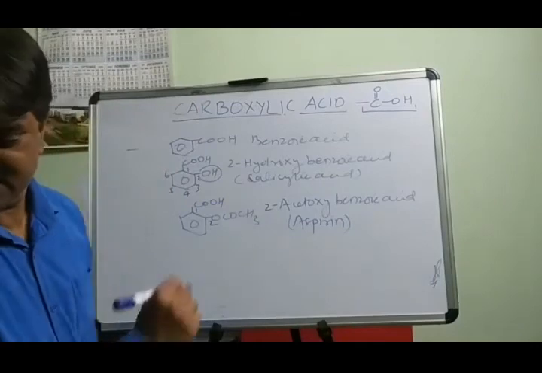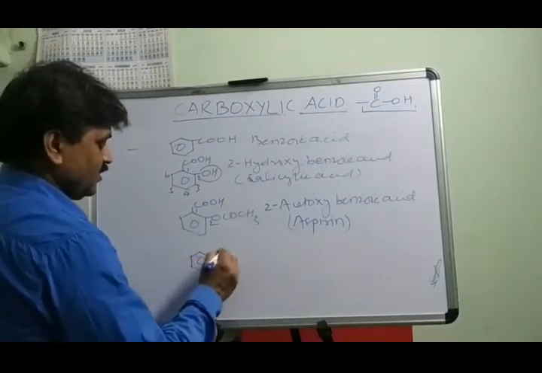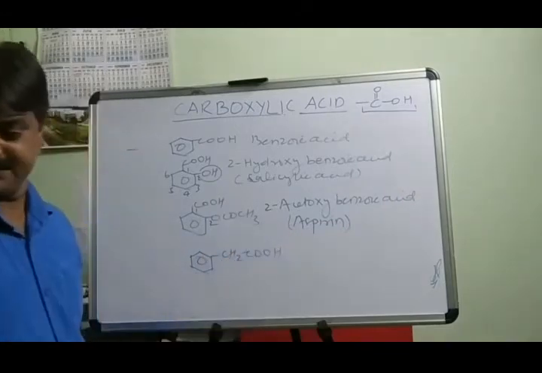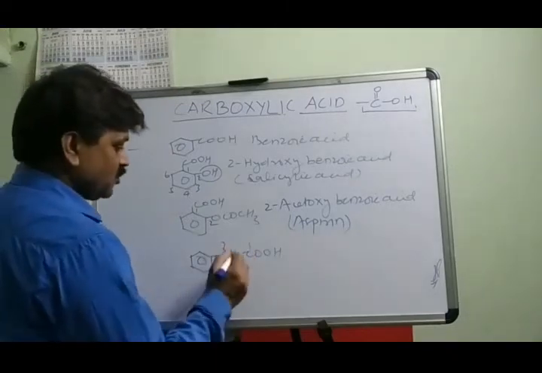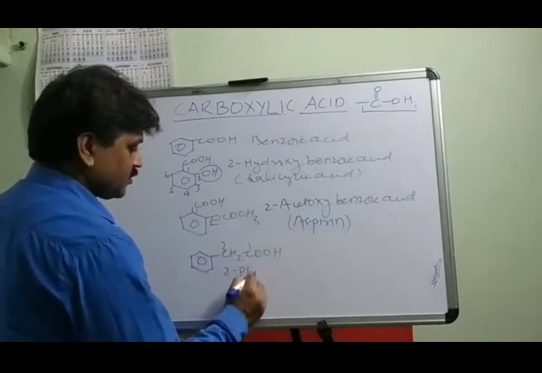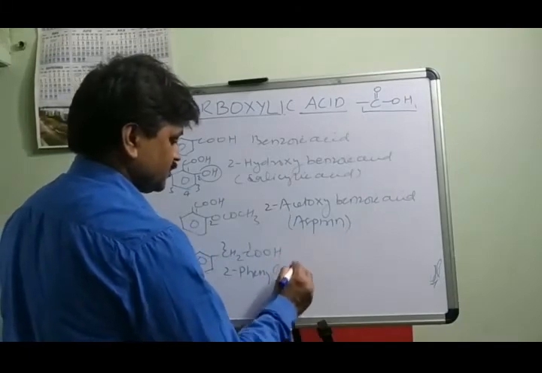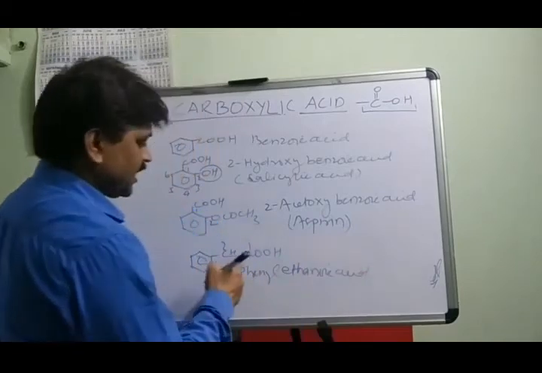Now write the name of these compounds. This is CH2COOH. What is the name of these compounds? Obviously clear that this is 1 and 2. 2-phenyl ethanoic acid. It doesn't matter the number of carbon atoms in the side chain.